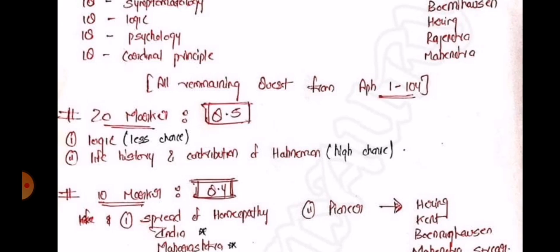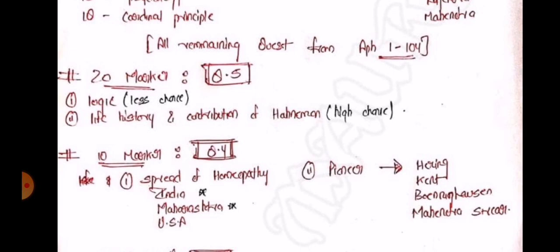So for the 20 marker, as I said, always keep in mind to write the general history and life contribution of Dr. Hahnemann. The book recommendations I'll tell you all at the end as well, which books to refer for Organon. First we'll just see the important questions for Organon. As I said, the logic is also very easy. Both are very raw topics, and there is only data which is to be remembered and reproduced.